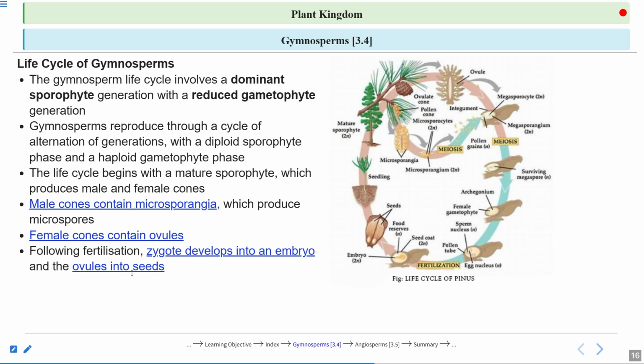the seed. But the seed is not covered, as we see in the case of angiosperms. In angiosperms we have the covered seed, but here they are uncovered seeds or naked seeds. So these seeds are not covered. Fruits are not formed here. Remember.